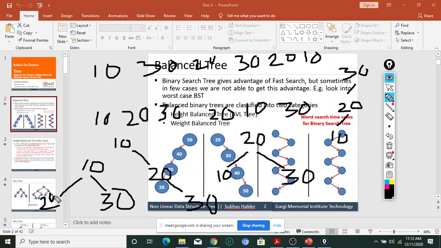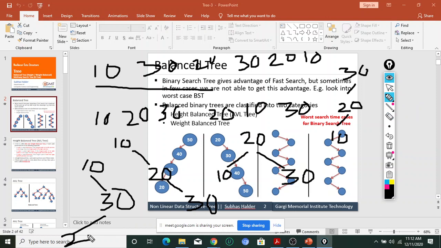Now the question is, if the order is changed, how many keys are there? Sorry, I made a mistake. 30 goes on the right. Extremely sorry. Okay, this value is 20, so it will be on the left hand side.